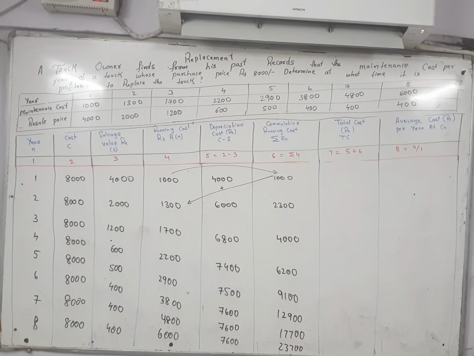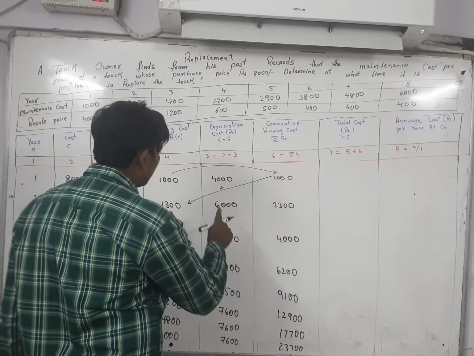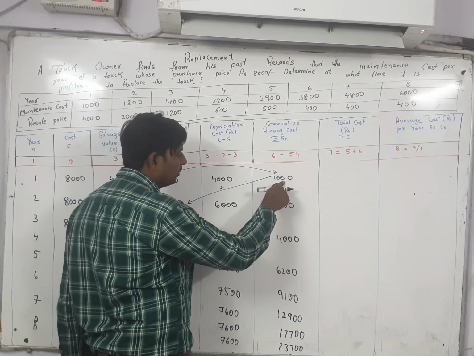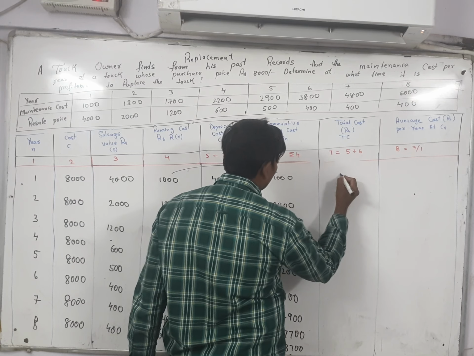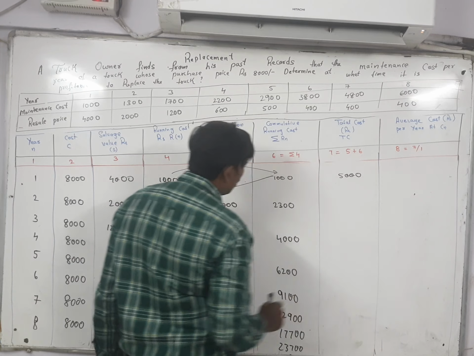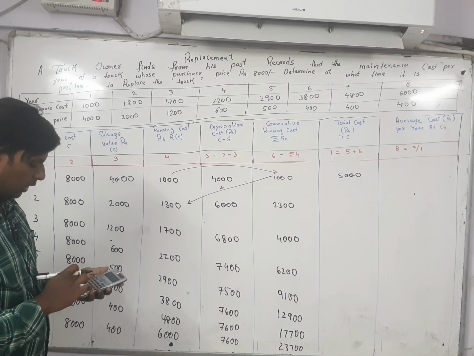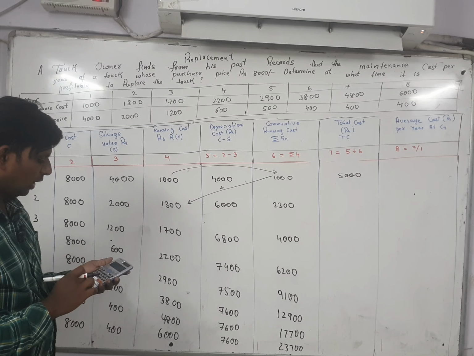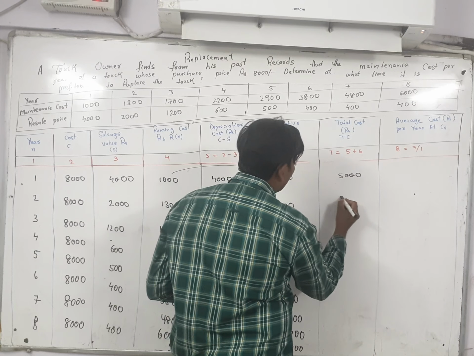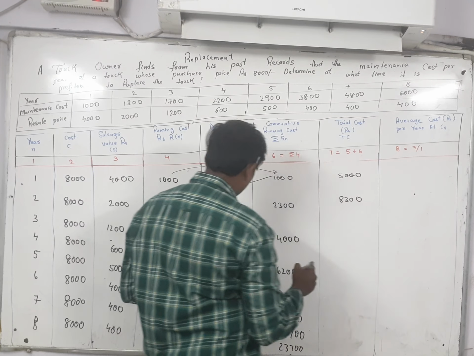Next you have to find the 7. How to find the 7? 7 means 5 plus 6. So where is the 5? As you can see here, 5 is 4000. 4000 plus 1000 is 5000. Then 6000 plus 2300 is 8300.